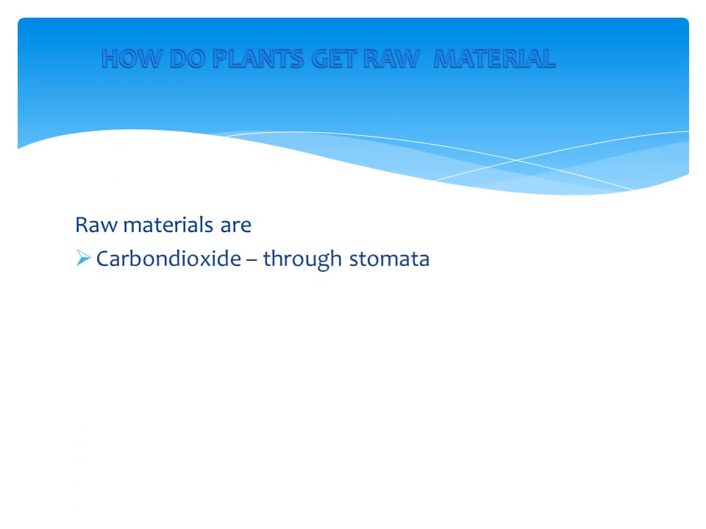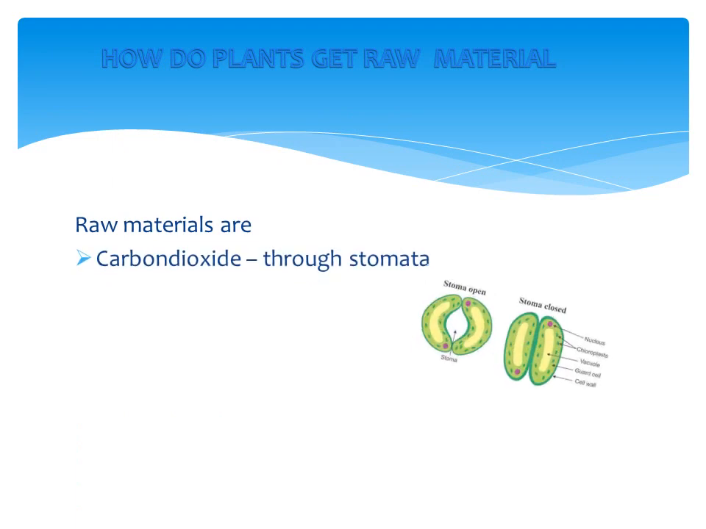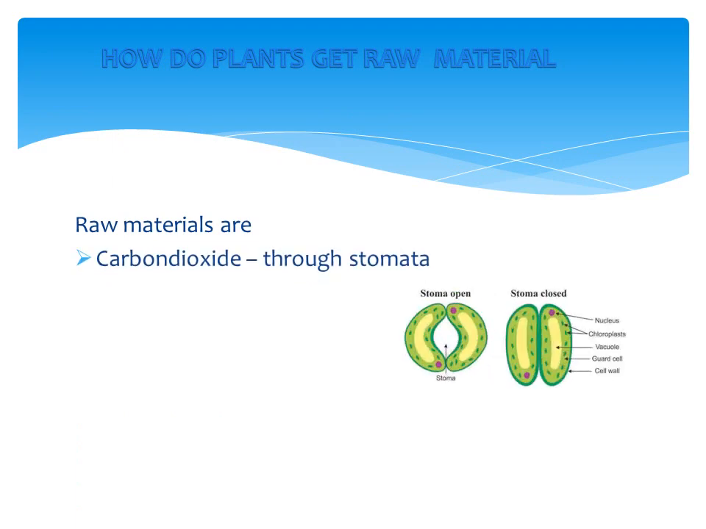How do plants get raw material? Plants get carbon dioxide from the atmosphere through stomata. Stomata are tiny pores present on the leaf, as we all know. Look at the diagram. Stomata are surrounded by bean-shaped guard cells which regulate the opening and closing of stomata. When guard cells fill with water, they swell up and the stomata open. Similarly, when water is released from the guard cells, they shrink and the stomata close. Plants get water from the soil through roots by the process of osmosis.